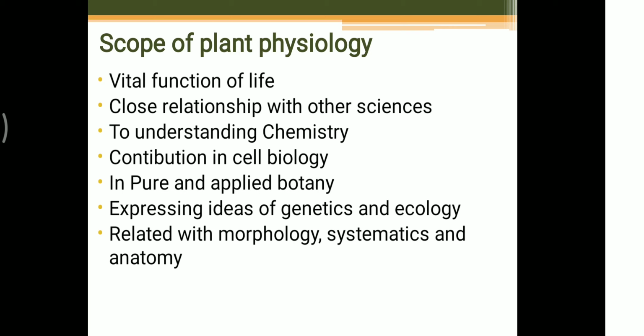So we can also know the age of the plant with the help of anatomy. So it is related to anatomy and plant physiology.